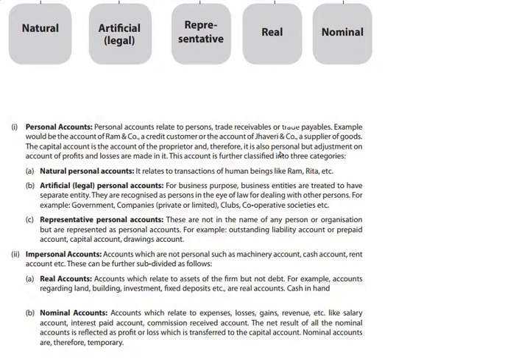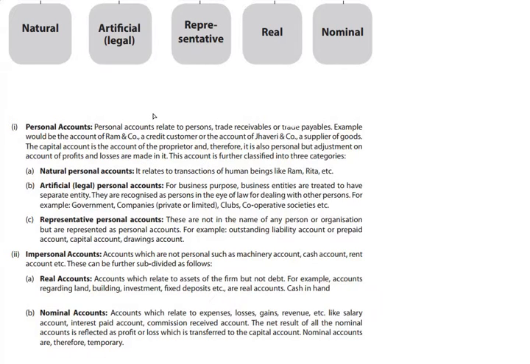So the capital account is also a personal account, and profits and losses are adjusted to it, because we understand that profit and loss are the reward for taking risks. So any profit or loss incurred by the business is actually the profit or loss of the proprietor. So profit and loss are adjusted in the account of the proprietor.